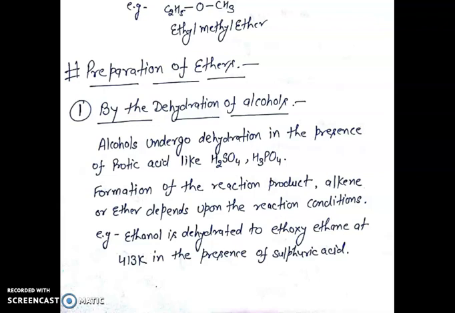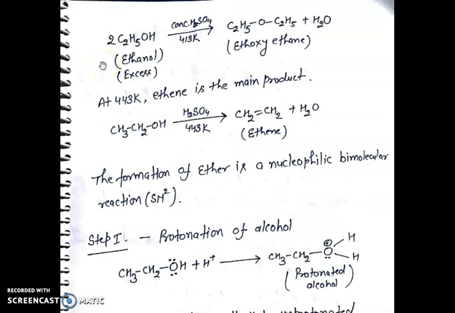For example, ethanol is dehydrated to ethoxyethane at 413 Kelvin in the presence of sulfuric acid. Ethanol undergoes dehydration in the presence of concentrated H2SO4 at a temperature of 413 Kelvin to give ethoxyethane and water.